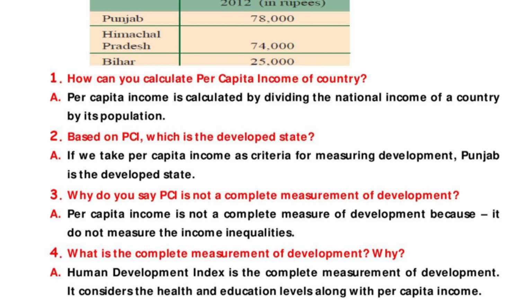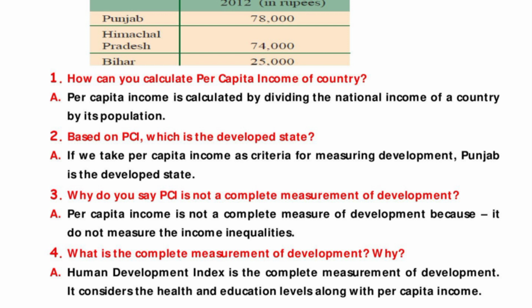Here some questions are there, students. First observe this table and answer the questions. First question is, how can you calculate per capita income of a country? Answer is, per capita income is calculated by dividing the national income of a country by its population. Second question is, based on PCI, which is the developed state? Answer is, if we take per capita income as criteria for measuring development, Punjab is the developed state.